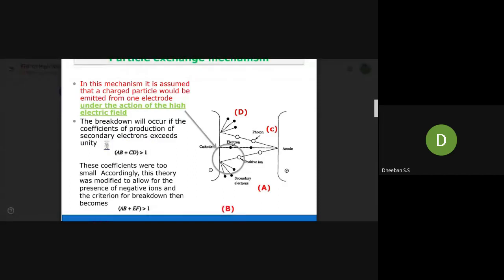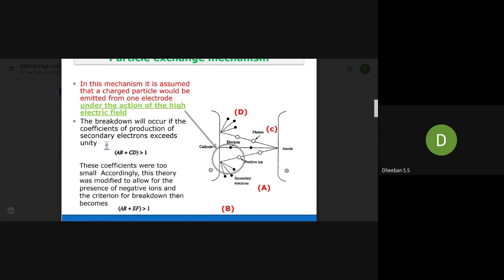They have given some coefficients. These coefficients are similar to those used during the liberation of electrons, and you can mainly see these kinds of coefficients in avalanche breakdown. It is similar to what we have seen in gaseous breakdown. That is, if one electron gets ionized, there will be secondary ionization. Similar to that, this happens.